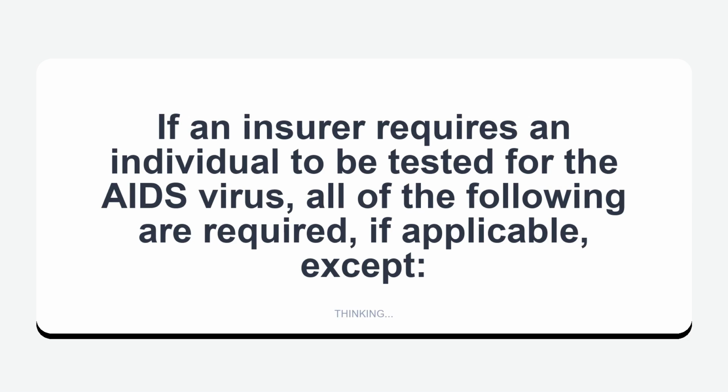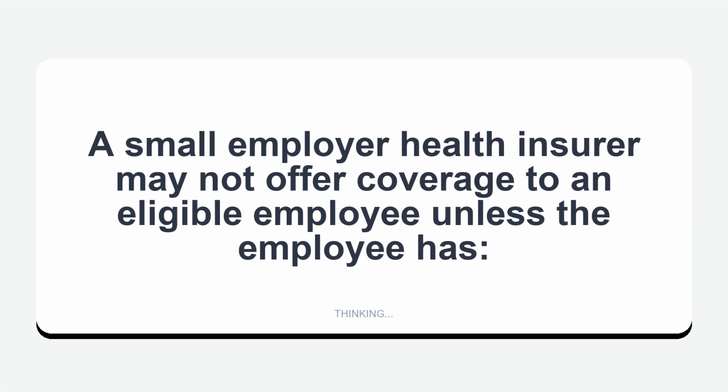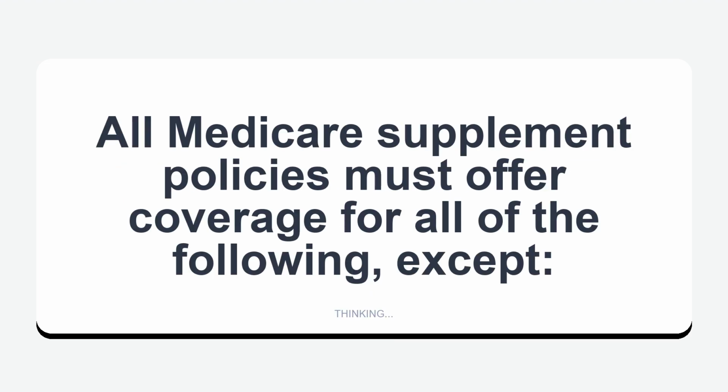If an insurer requires an individual to be tested for the AIDS virus, all of the following are required, if applicable, except gather statistical information that identifies the applicant to share with other insurers. A small employer health insurer may not offer coverage to an eligible employee unless the employee has satisfied the applicable waiting period. All Medicare supplement policies must offer coverage for all of the following, except disability income.